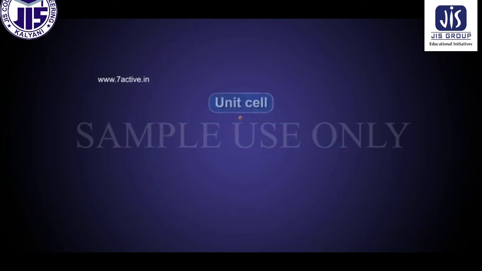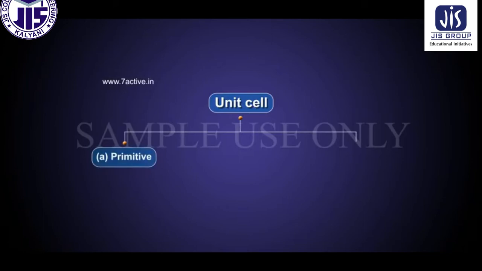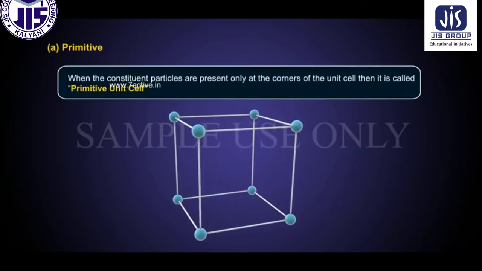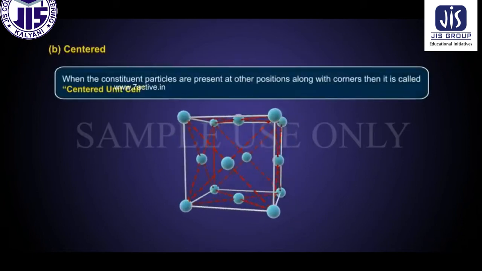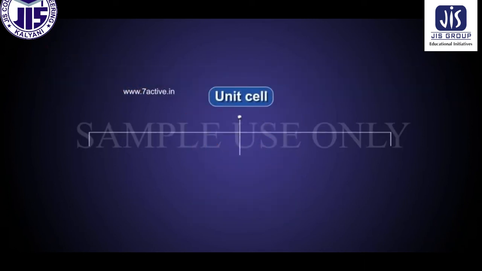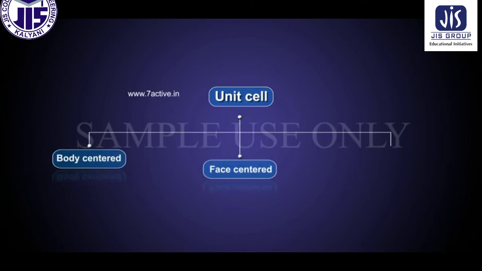Unit cell. Types of unit cells. It is of two types: a, primitive, and b, centered. When the constituent particles are present only at the corners of the unit cell, then it is called primitive unit cell. When the constituent particles are present at other positions along with corners, then it is called centered unit cell. It's again of three types: 1. Body-centered, 2. Face-centered, 3. End-centered.